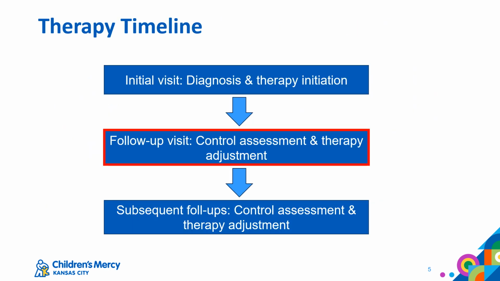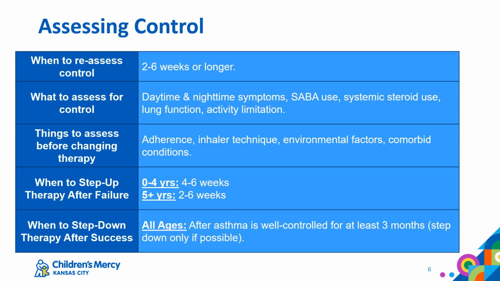In previous lessons, we've learned about diagnosing asthma and its severity and the initial patient visit. We've also looked at how to assess control, but what do you do with that information? At your patient's initial follow-up visit and every subsequent visit, you will have the opportunity to reassess their asthma control and make adjustments to their asthma therapy. So how long do we wait to assess asthma control? Typically, anywhere between 2 and 6 weeks.